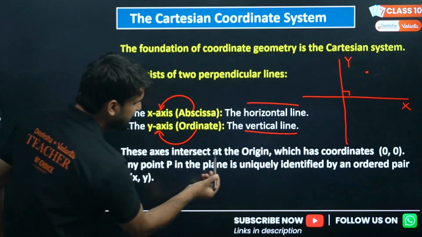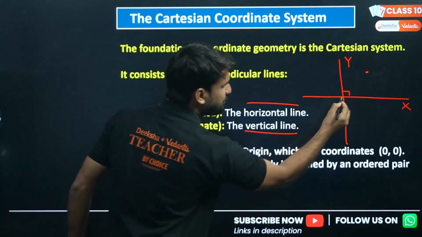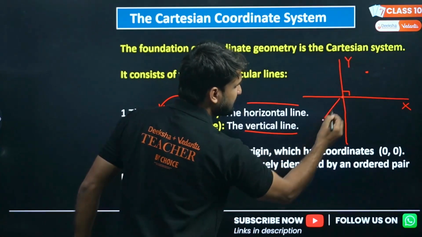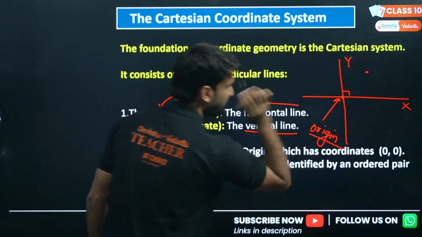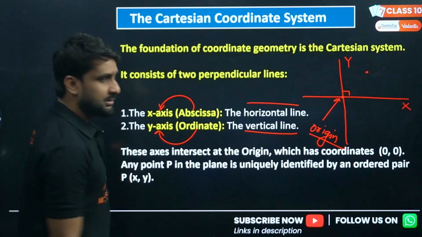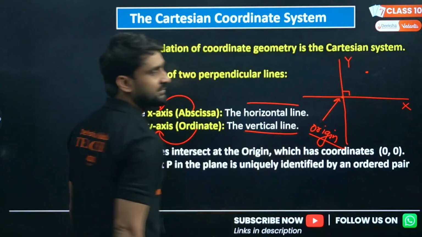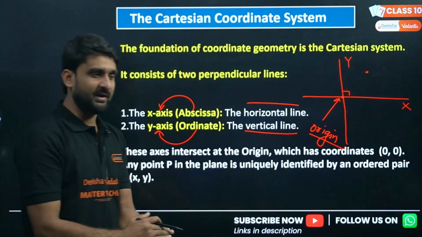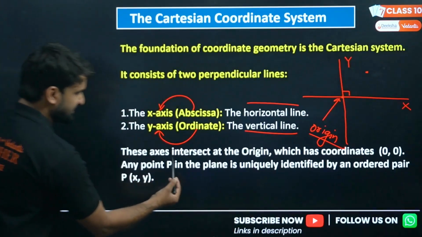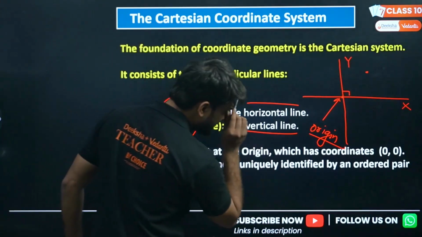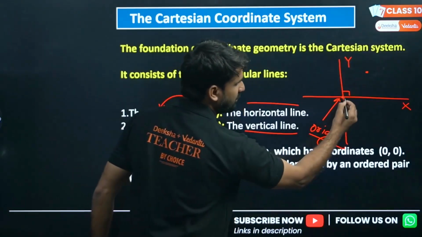These axes intersect at the origin. The point where these two lines intersect each other is called the origin, my lovely kids. The point where the x-axis and y-axis intersect is called the origin, which has coordinates (0, 0).